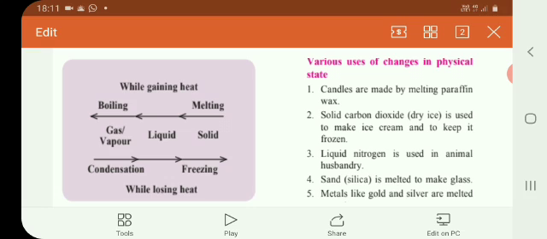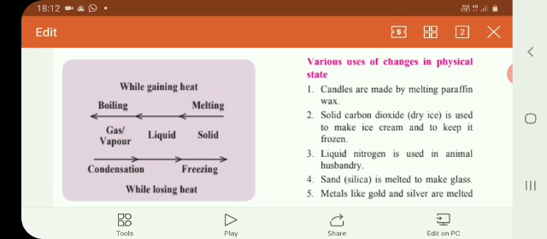Okay. Now come to the figure which is given here. The diagrammatic figure. What is shown here? While gaining heat, what happens? Liquid water, we will take the example of water only. Liquid water, when it is gaining heat, converts into gaseous form.